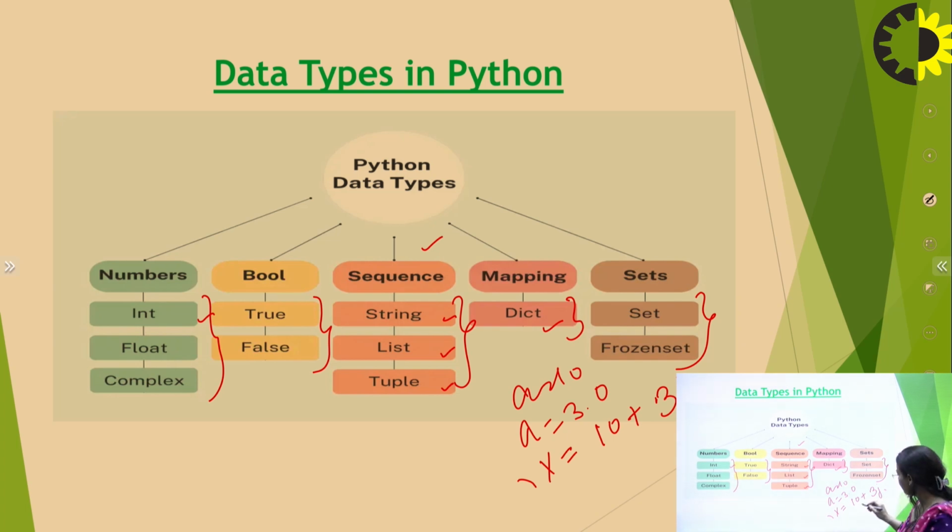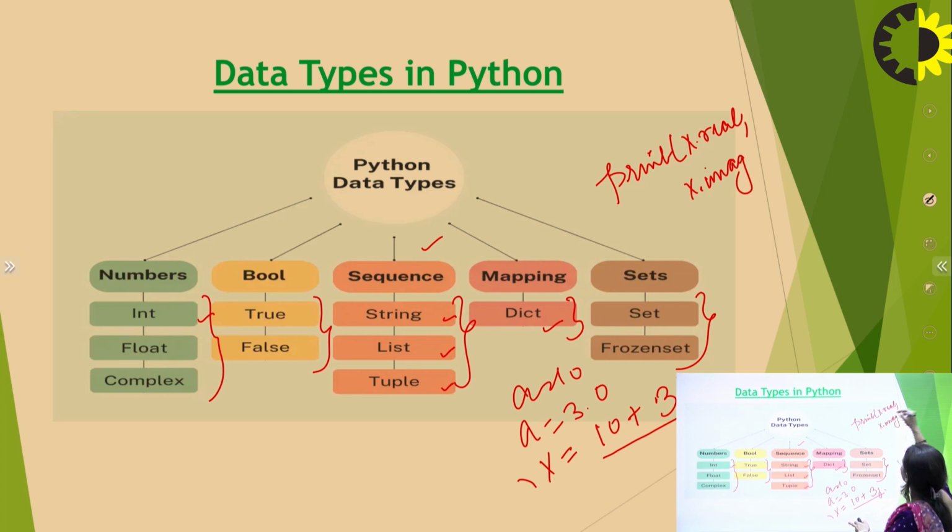This is a declaration of a complex number, which can be asked as print x.real, comma, x.imaginary. It will return 10, separated with a space, 3.